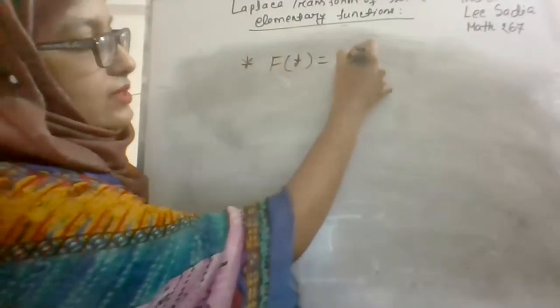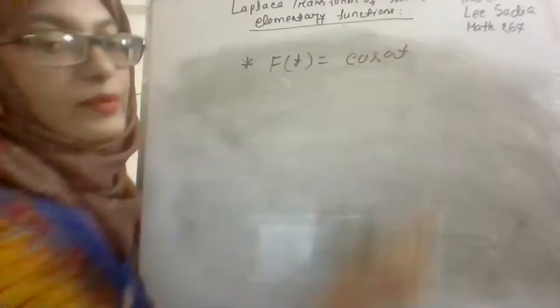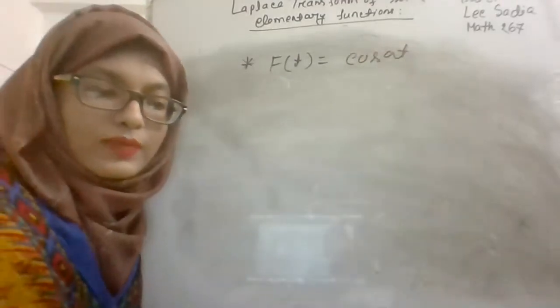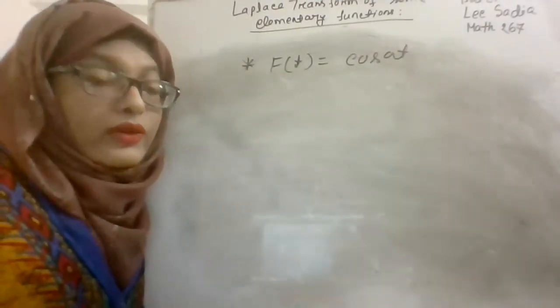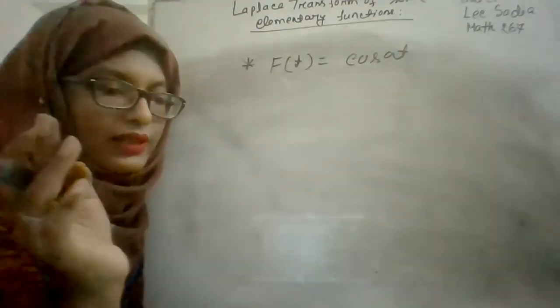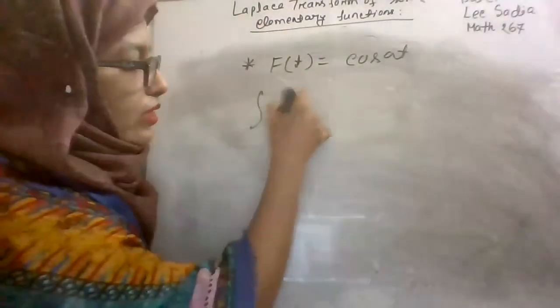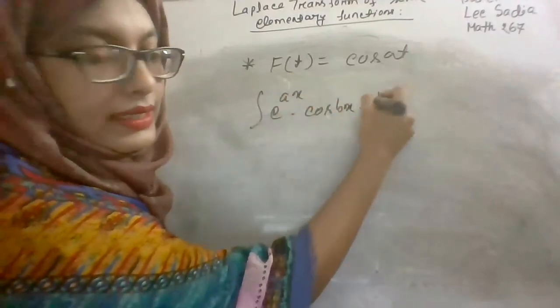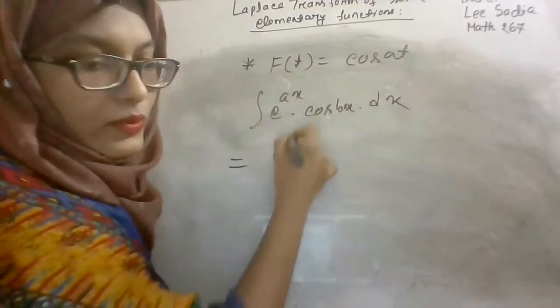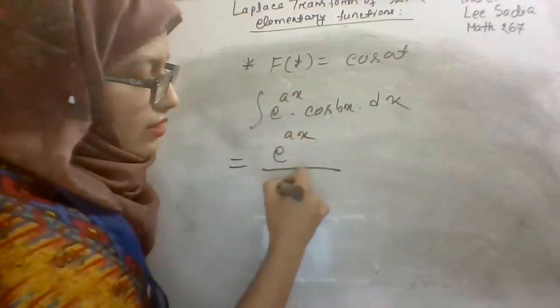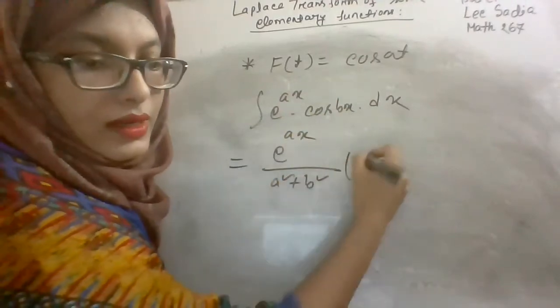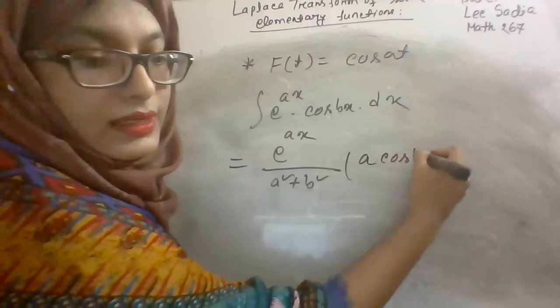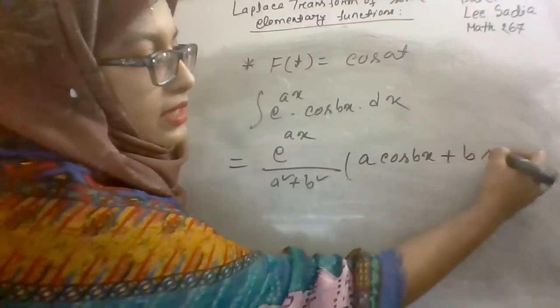Similarly, I hope all of you can complete the math. That is, f of t is equal to cos at. In a similar way, I will write down the respective formula for completing your integrations, and I think it will be helpful. The integral of e to the power ax cos bx dx is equal to e to the power ax divided by a square plus b square, times a cos bx plus b sin bx.